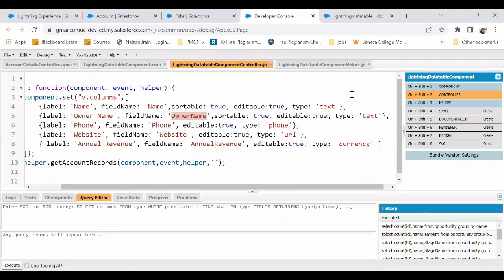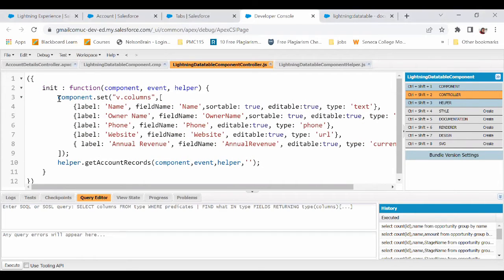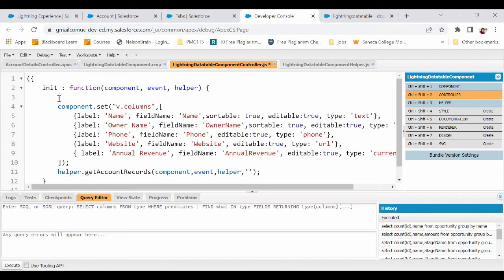So similarly, for our first requirement that we had, that you should be able to click on a particular account and open that account in a new tab, for that requirement, what we are going to do is add one action in our Lightning data table, and that goes something like this. So first, let's define that action. Here it is. The label of that action is going to be View, and the API name would be show details. Now let's add that action here.